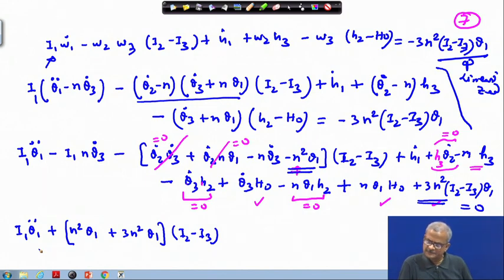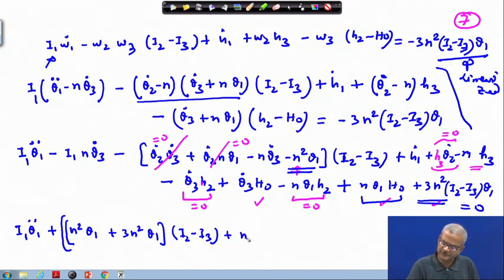And somewhere we have the theta 1 term available. Here the theta 1 term is, one more term is in this place. So we will put it together, n times theta 1 H 0.